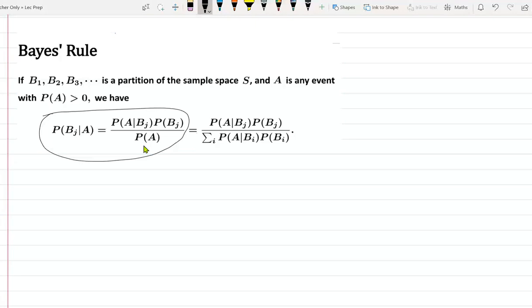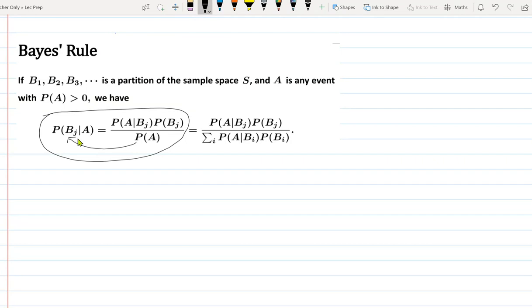Nobody wants to give a try? Why is this true? Sir, P of A given Bj will become P of A intersection Bj upon P of Bj, that will cancel out, so the same formula will come. Yeah, so what you can do is move this thing to here and multiply it there. Then both the left hand side and right hand side are the probability of A intersection Bj. That's all.